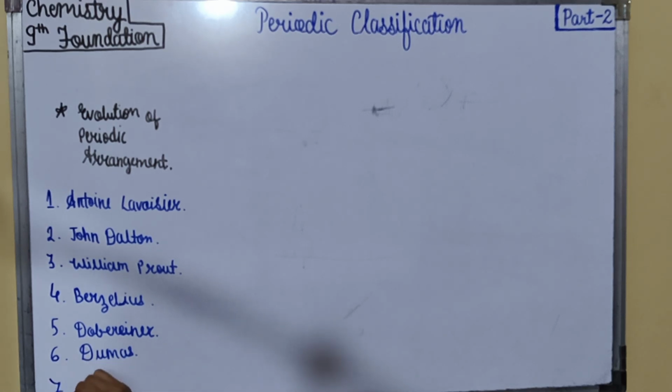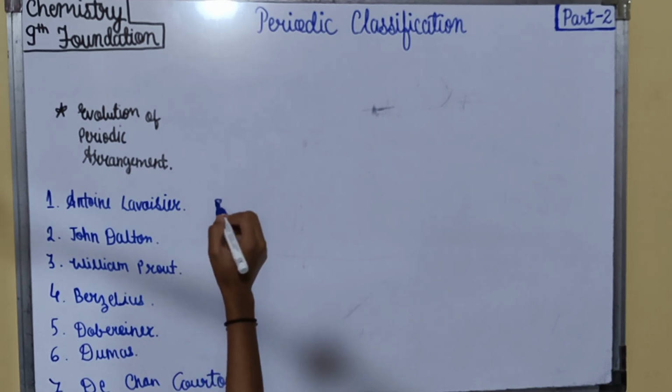Then was De Chancourtois. De Chancourtois arranged the elements in the form of a spiral helix.